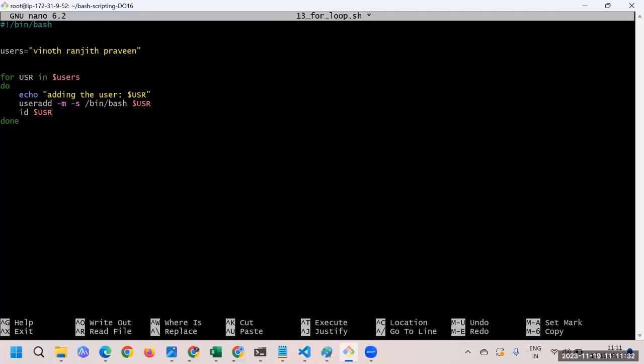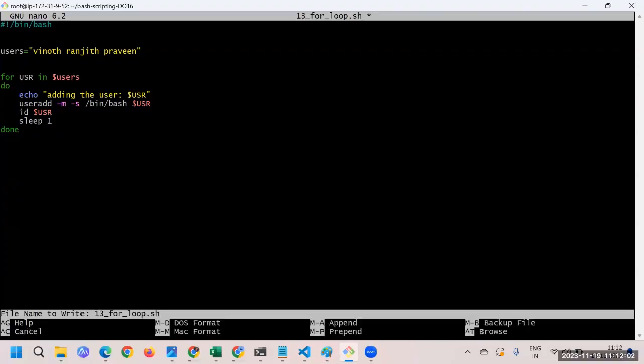So what we are doing is passing this whole list one by one. What will happen in the first iteration? It's going to say echo adding the user Vinod. Then this command execution will happen, and to check whether the user is added or not, it is supposed to print the ID of that user. Then the next iteration. Or if you want, you can make it sleep for 1 second, so the script will look a little great.